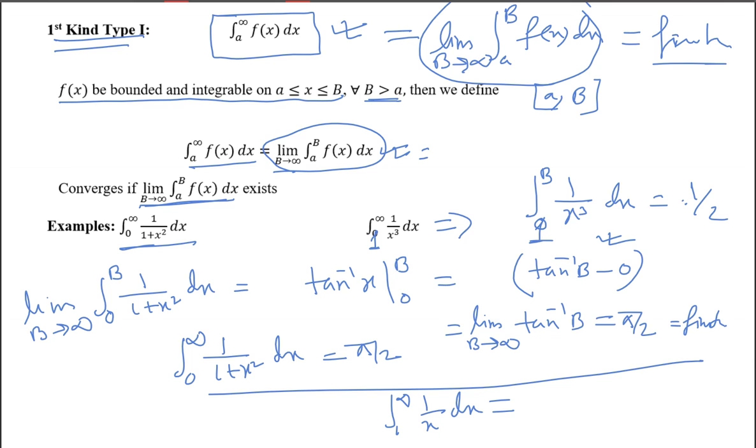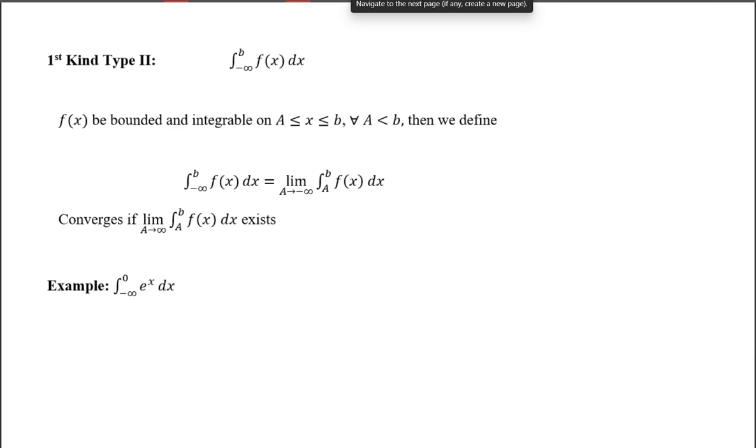Now first kind, second type. First kind, type 2 is what? B will be finite. F of x will also have some finite value for finite value of x, and only we have infinity at this point.